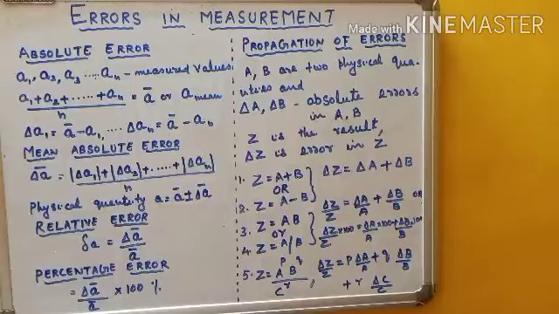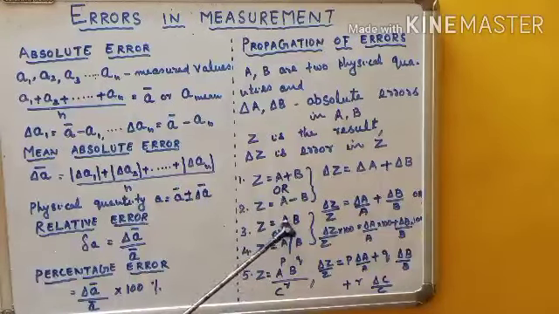Then the third and fourth case, when you multiply two quantities or when you divide two quantities. Say for example, a rectangular body, you are given the length and breadth of the body, and you have to calculate the area. Or suppose a metallic conductor, Ohm's law, a familiar experiment. The potential difference across the conductor is given, the current flowing through the conductor is given, and you have to calculate the resistance. So R is equal to V by I, the formula you know. That is the division of two physical quantities.